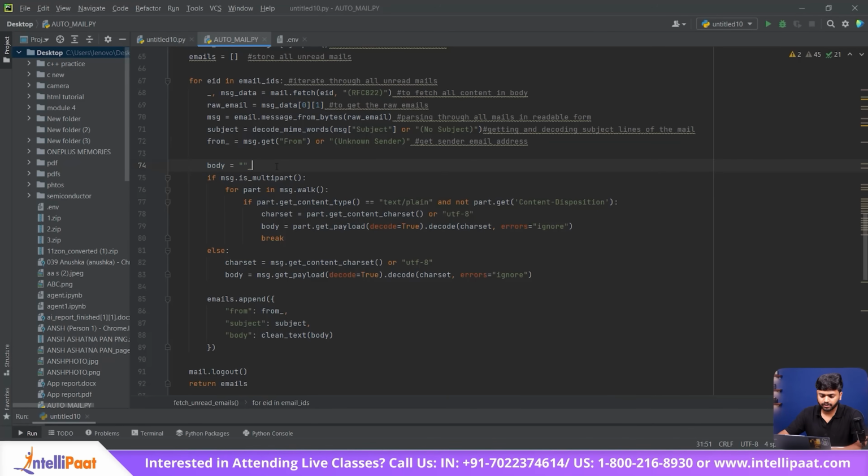In this particular part, we are starting with an empty body. And in this particular line, we are checking if the mail has multiple parts or not, for example, text plus HTML. In this for loop, we are walking through all the parts of the mail.